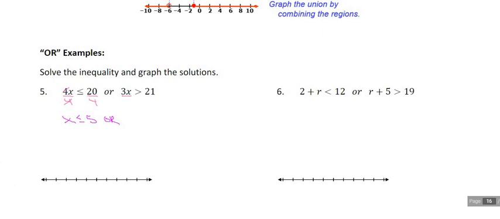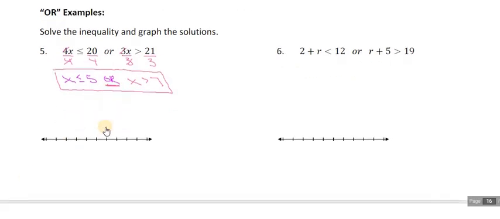To solve 3x is greater than 21, I'm going to divide both sides by 3. And then I have x is greater than 7. So your answer does need to include that word or. So our numerical answer here is x is less than or equal to 5, or x is greater than 7.